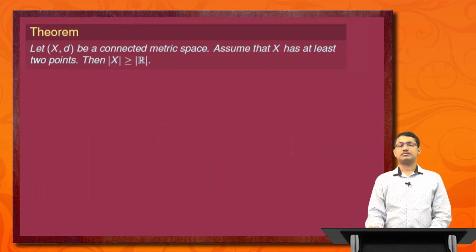The next theorem is: let (X, d) be a connected metric space. Assume that X has at least 2 points. Then the cardinality of X is greater than or equal to the cardinality of R. That means if a metric space is connected and contains at least 2 elements, then its cardinality is always greater than or equal to that of the set of real numbers.